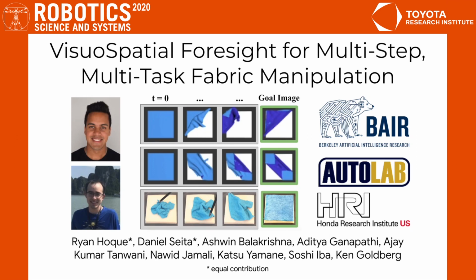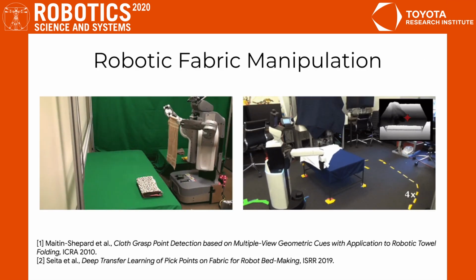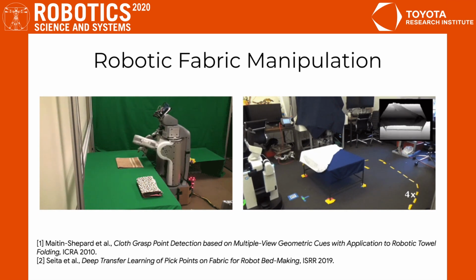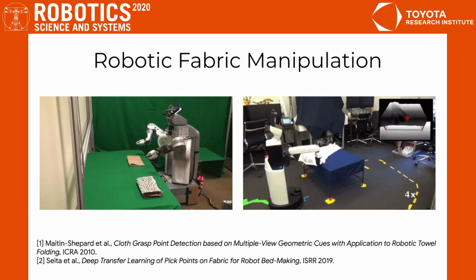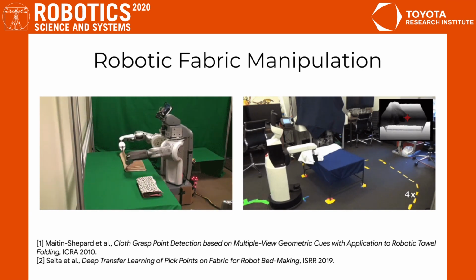Here we present VisuoSpatial Foresight, an algorithm for learning a goal-conditioned fabric manipulation policy. Fabric manipulation has applications ranging from laundry folding and bed making, shown here, to manufacturing upholstery and handling surgical gauze. However, robotic manipulation of deformable objects is very challenging due to the infinite dimensional state space and complex dynamics.